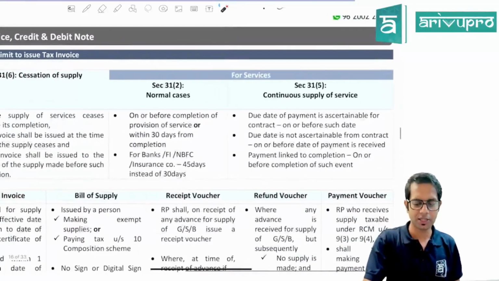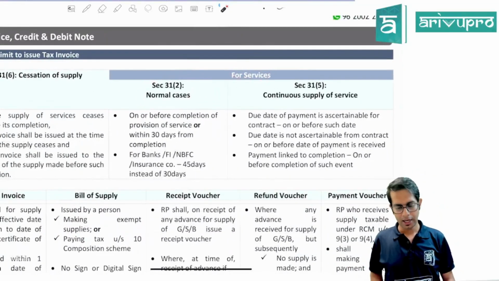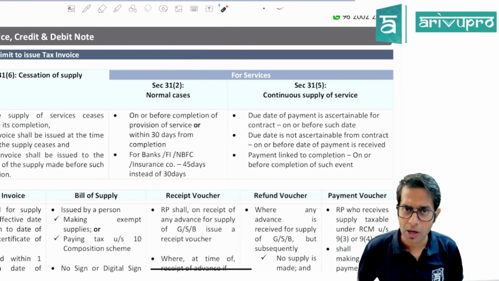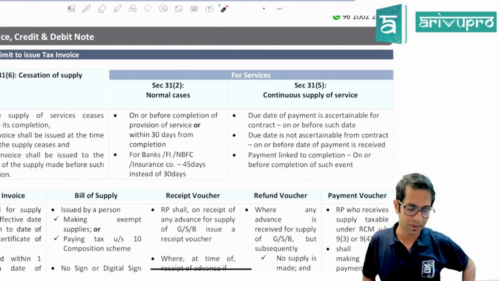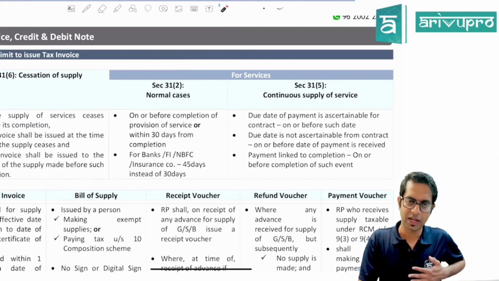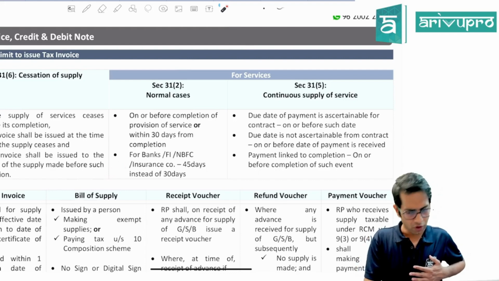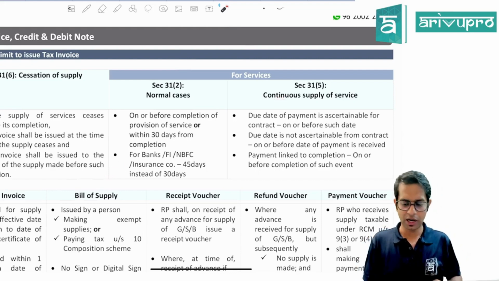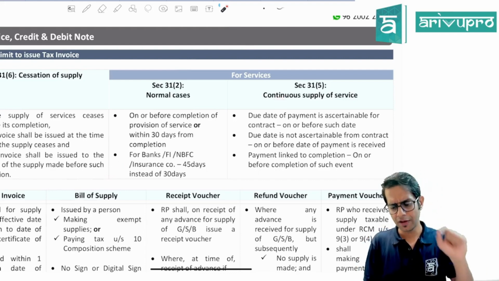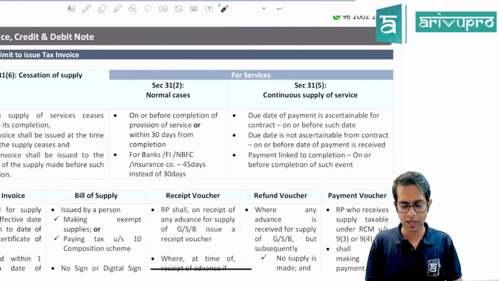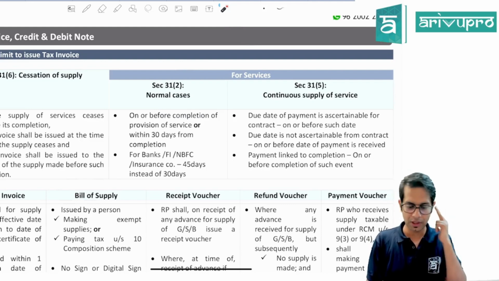In case of services, in normal cases, the invoice is required to be issued on or before completion or within 30 days from the date of completion. In case of a banking company or financial institution, this 30 days is replaced by 45 days. In case of continuous supply of services, if the due date of payment is ascertainable, on or before the due date. If it is not ascertainable, on or before the date of receipt of payment, and if payment is linked to completion, on or before completion.